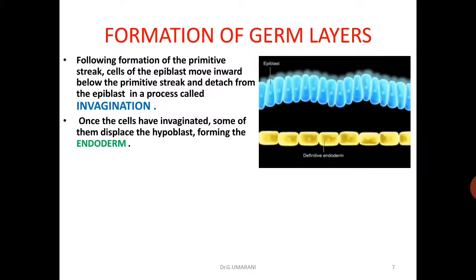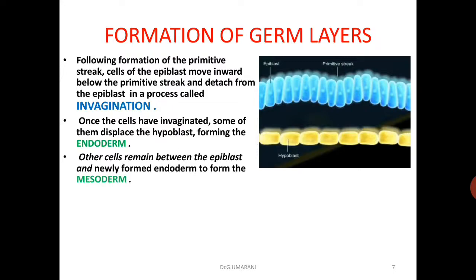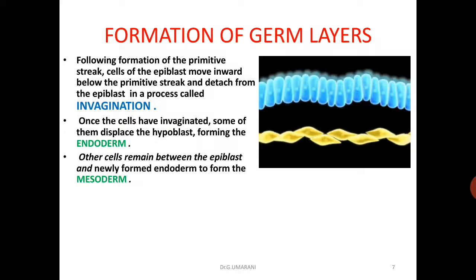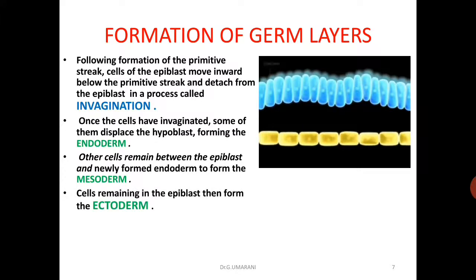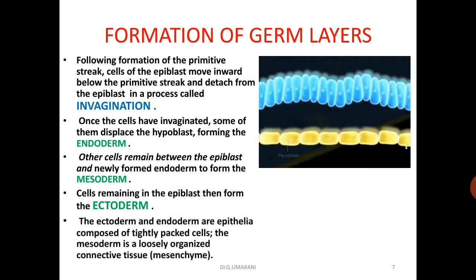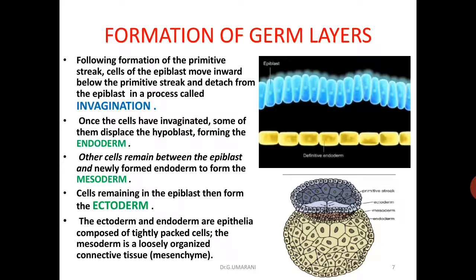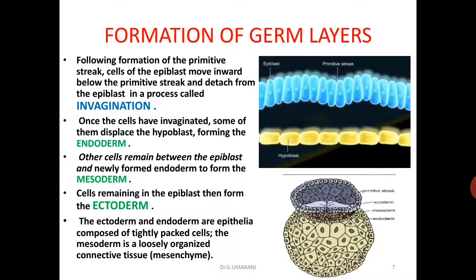This image shows that from the epiblast, from the primitive streak, the cells are migrating and forming the endoderm. Then other cells remain between the epiblast and the newly formed endoderm, and that forms the mesoderm. Then the cells remaining in the epiblast form the ectoderm. The ectoderm and endoderm are epithelia composed of tightly packed cells, while the mesoderm is loosely arranged connective tissue.